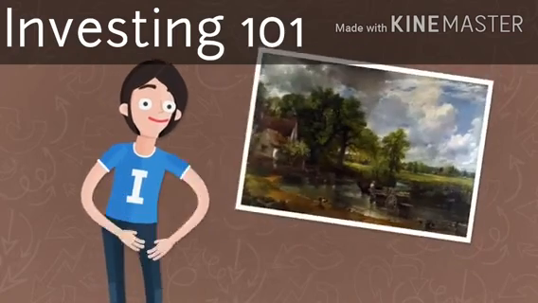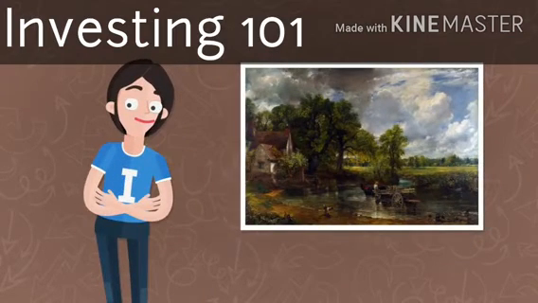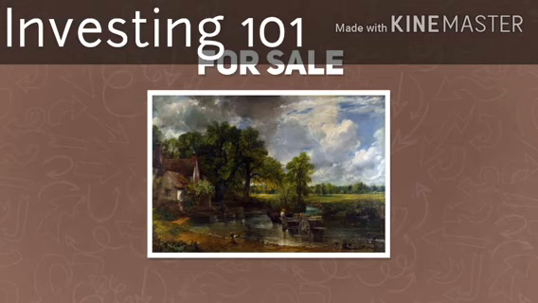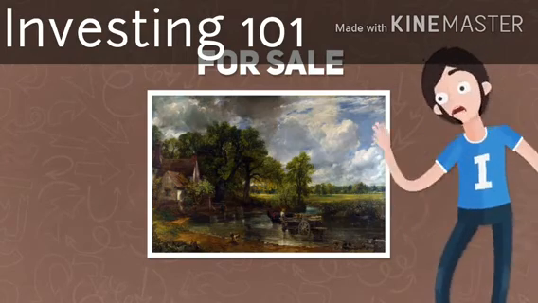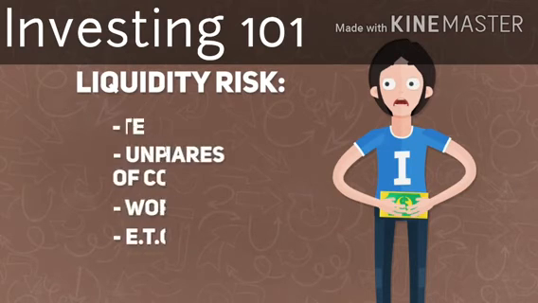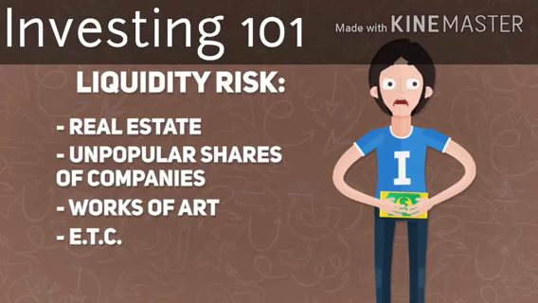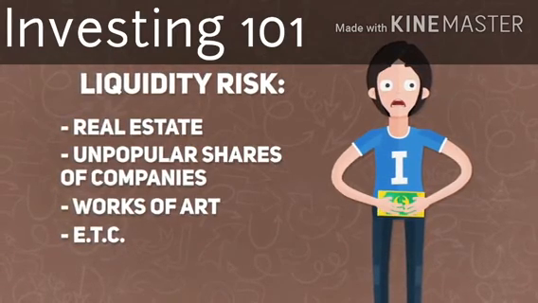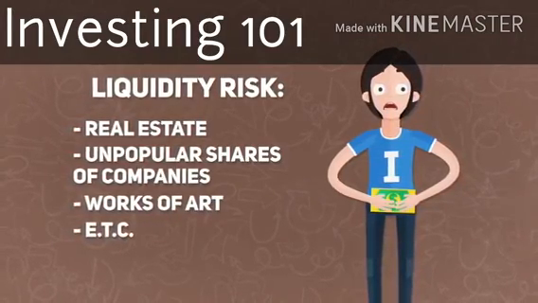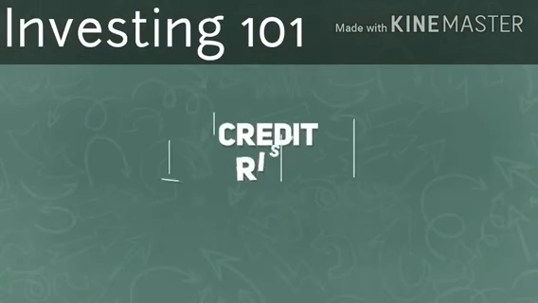Liquidity risk. But our hero had yet another idea. He wanted to invest in artwork. Irenaeus bought a painting, hoping for its value to grow with time. He was not mistaken, its value was actually steadily growing. Unfortunately, at some point, Irenaeus urgently needed large amounts of cash. He decided to sell the painting, but he struggled to find any buyer. Although his painting was worth much more than he needed at the moment, Irenaeus failed to sell it quickly enough, so in the meantime, he had to get a high-interest loan. Oh no. The liquidity risk particularly applies to real estate, unpopular shares of companies, and others as well. Low liquidity assets are difficult to sell, and if you want to sell them quickly, you have to significantly lower your asking price.